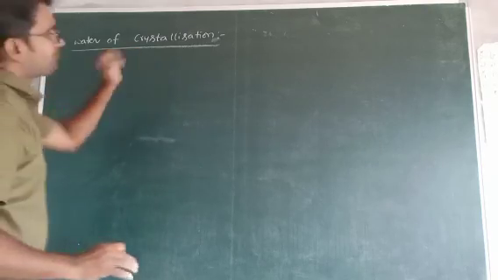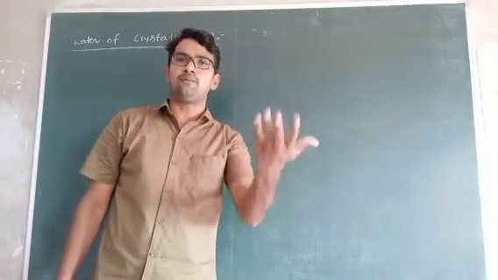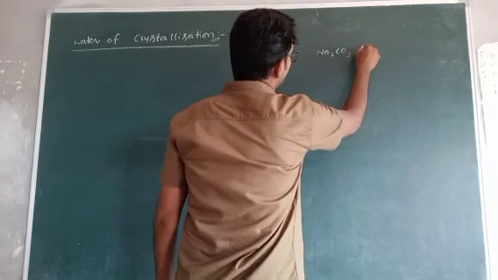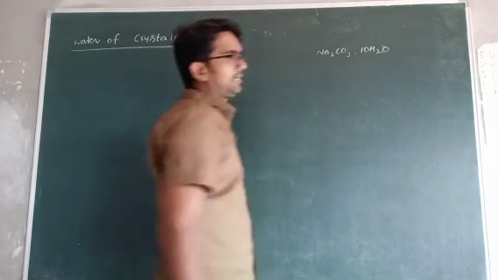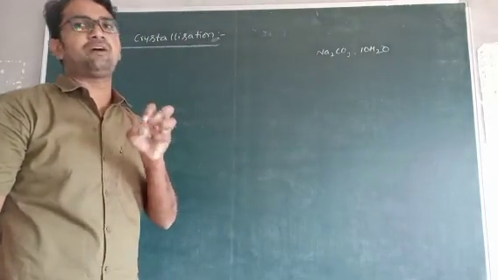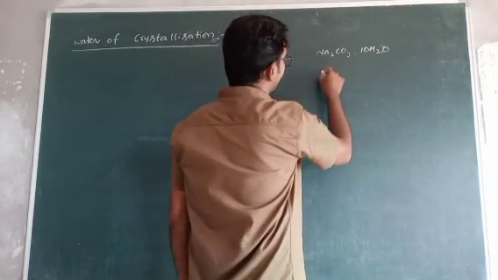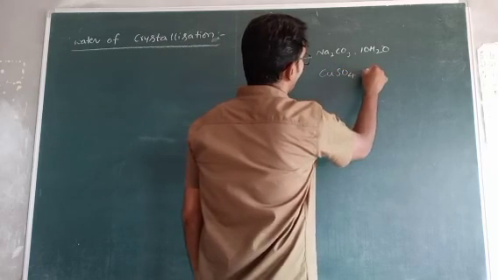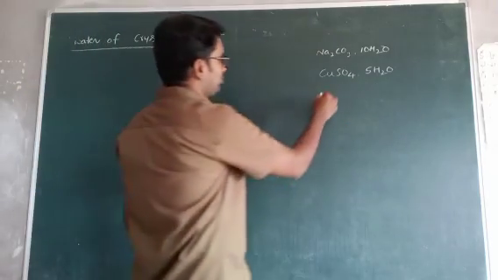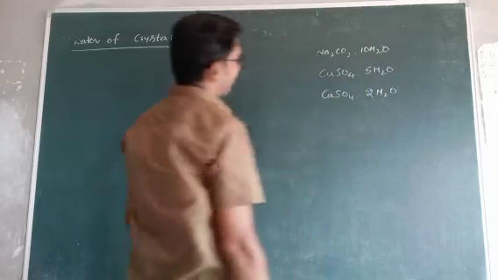Next one, water of crystallization. Water of crystallization means the salt contains water molecules. The best example I will explain is Na2CO3 10H2O. If a salt contains water molecules, it is called water of crystallization. Means a crystal type of compound is formed: Na2CO3 10H2O, CuSO4 5H2O, and CaSO4 2H2O. These are the examples for water of crystallization.